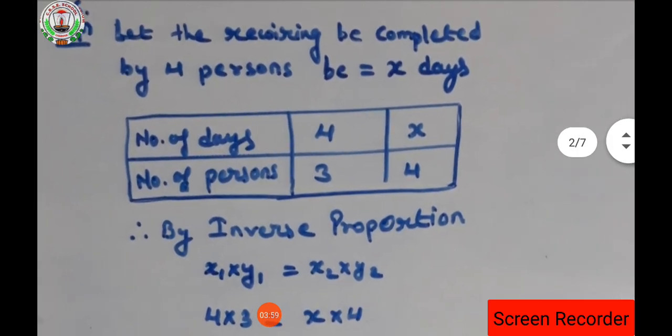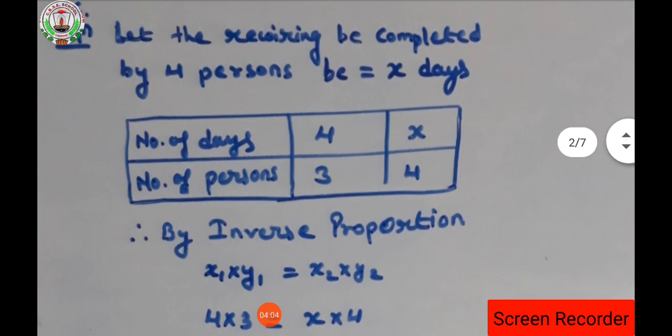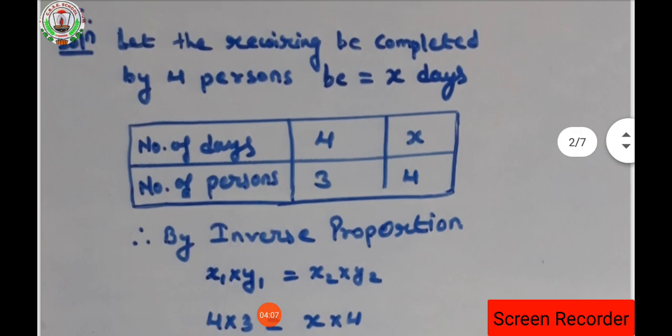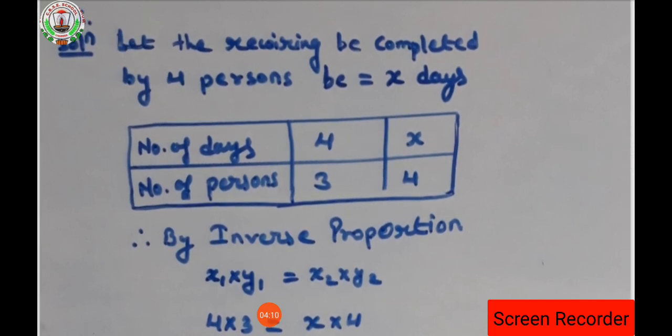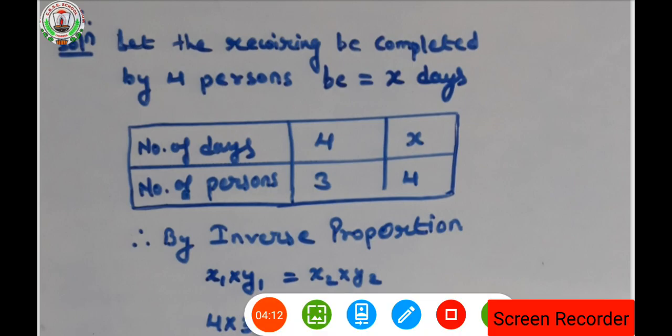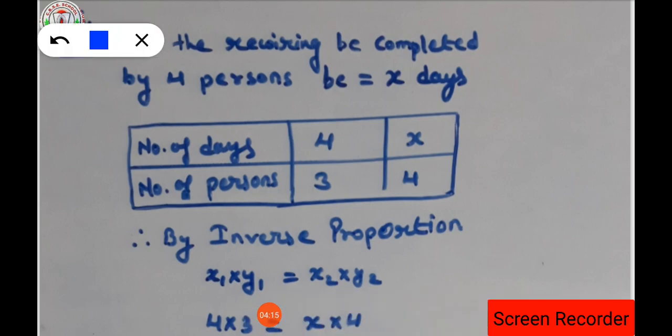So as I told you for question number 6, the rewiring of Jasminder's house is being done, isn't it? If 3 persons are going to complete the rewiring of Jasminder's house in 4 days, then if the number of persons is 4, how many days will it take for the people? Okay, so let the number of days be x, which we had considered by inverse proportion.